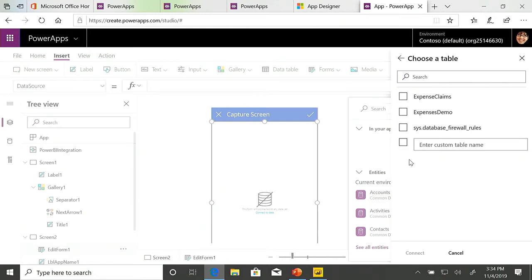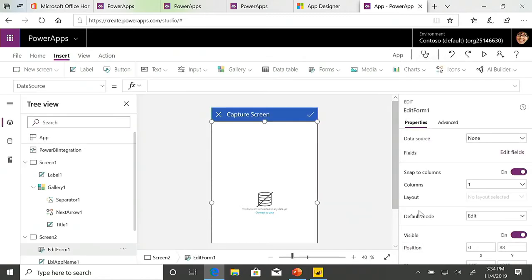So here you can see my tables that I have available. I'm going to use that expenses demo table, and I'm going to connect it up. Okay, so now my data source is connected.